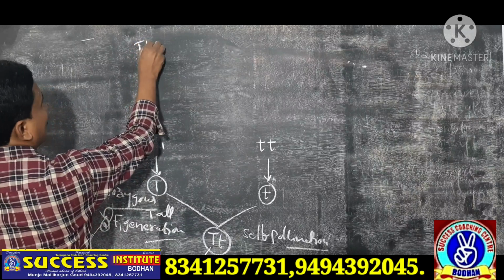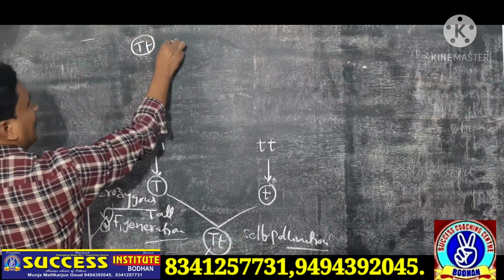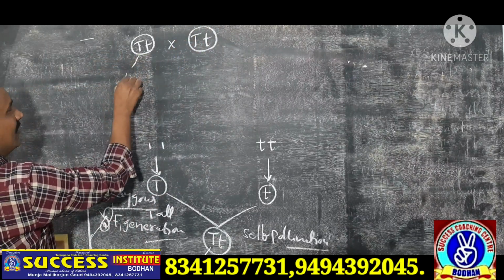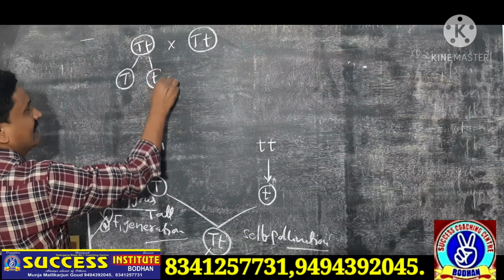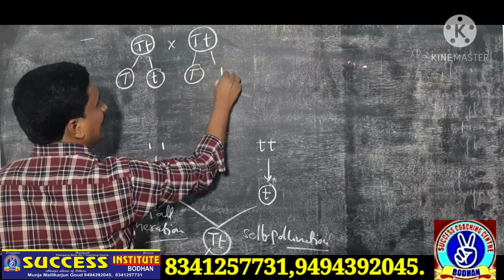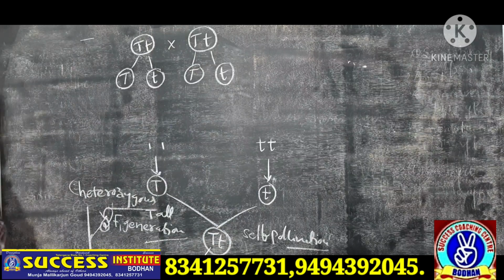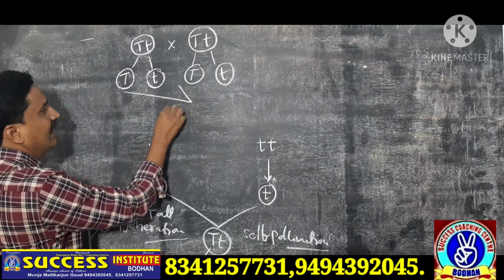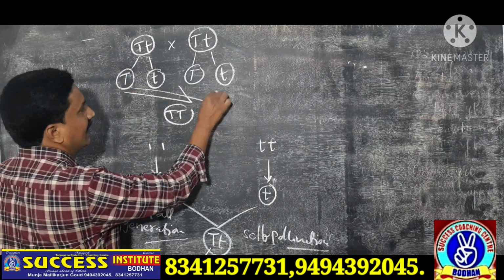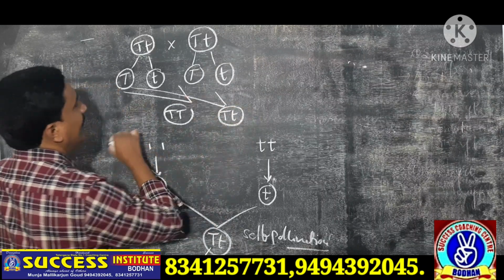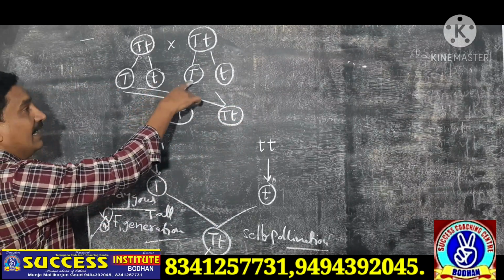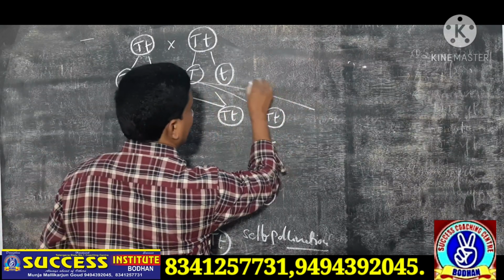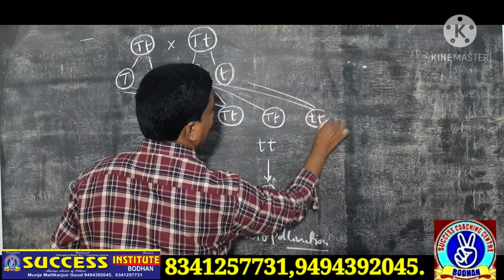Here capital T, small t. In the self pollination, two types of gametes are formed: capital T gametes and small t gametes. Okay, the fusion of the gametes: capital T capital T, capital T small t. Here small t is there, but we write the dominant character first, capital T, small t. The last one is small t, small t.